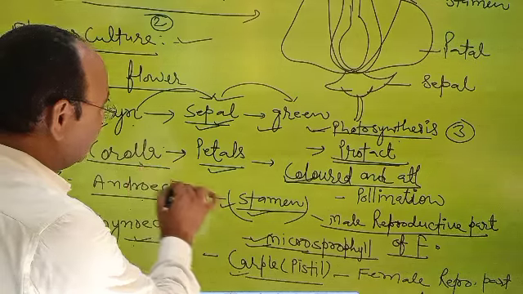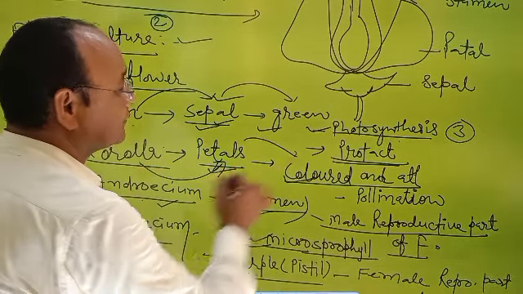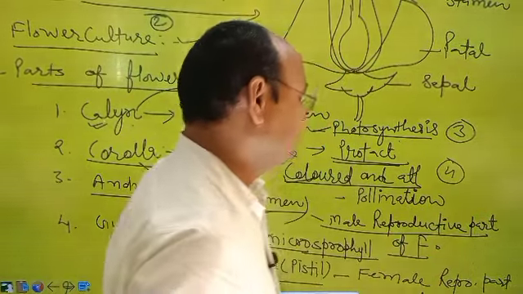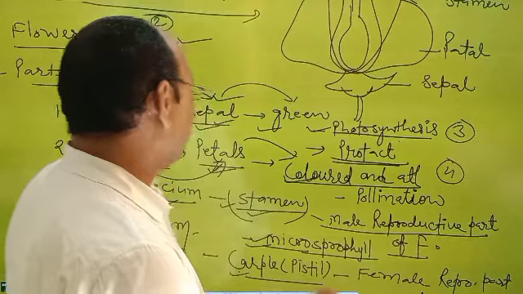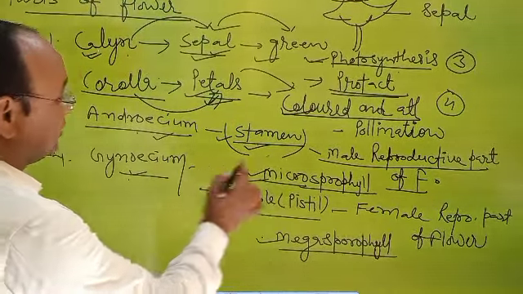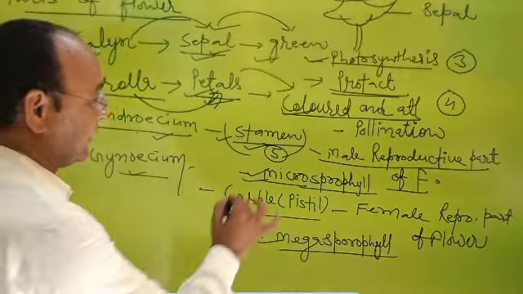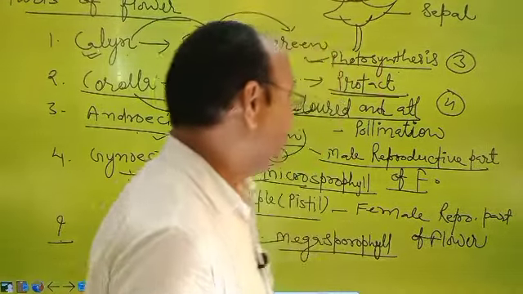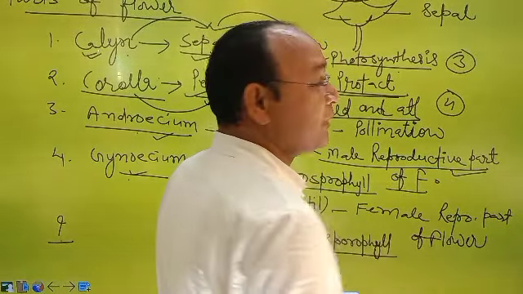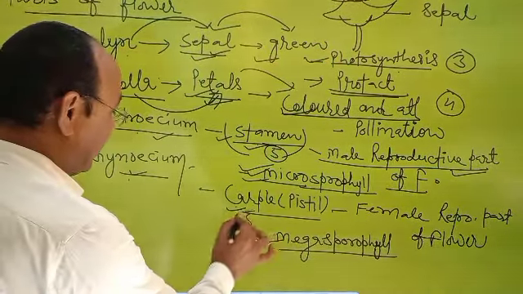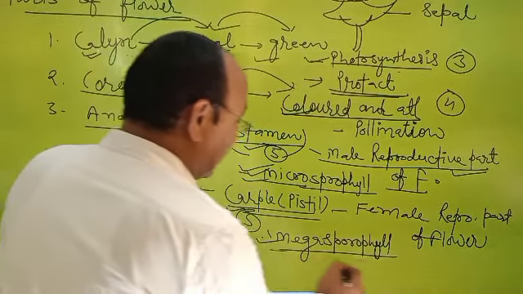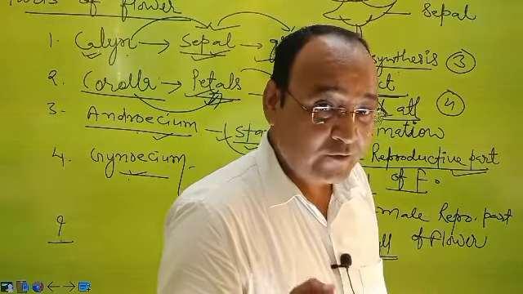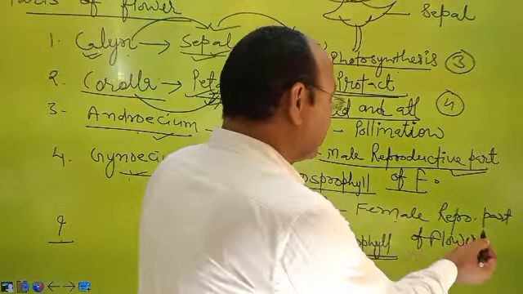Next, corolla, a group of petals. Petals are colorful and attractive with nectar glands. Question number 4, give the name of the part of the flower which helps in pollination. Your answer is petals. Next, question number 5, what is stamen? Stamen is a modification of microsporophyll, so stamen is also called microsporophyll and acts as the male reproductive part of the flower. Question number 6, what is pistil? It is a modification of megasporophyll. In other words, carpel is megasporophyll and acts as the female reproductive part of the flower.